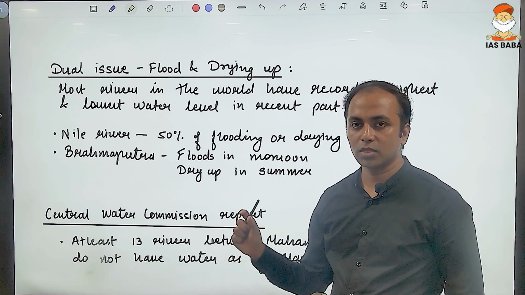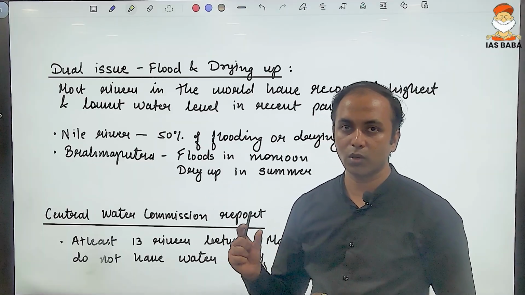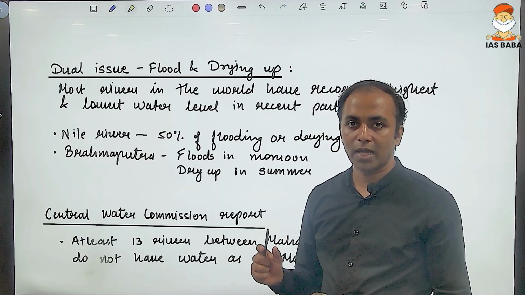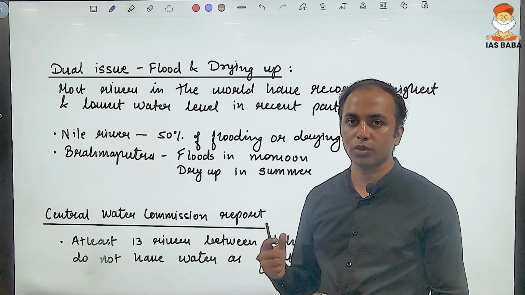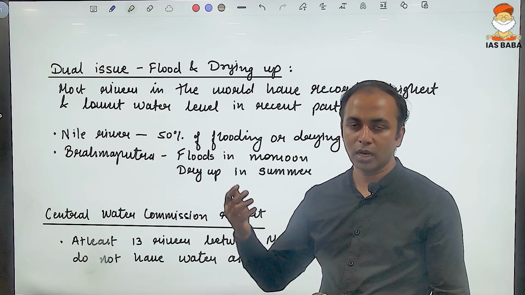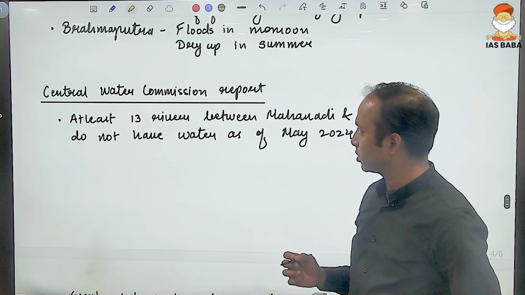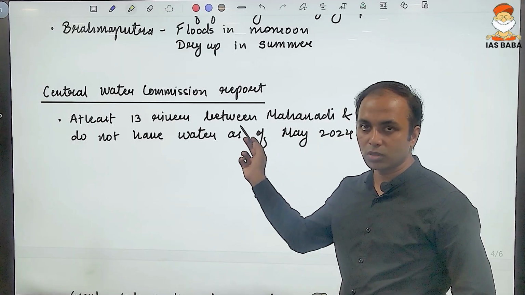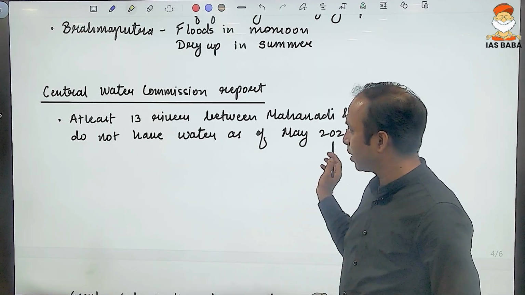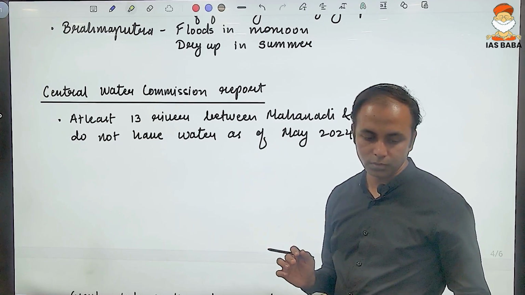So this is really a very, very unsustainable method of the civilizations, wherein because of anthropogenic activities, which are causing climate change, which is causing the change in the landscape pattern, we are facing the consequences of our own actions. The Central Water Commission had said that recently 13 rivers in the month of May 2024 have dried up between the Mahanadi and the Pennar River.